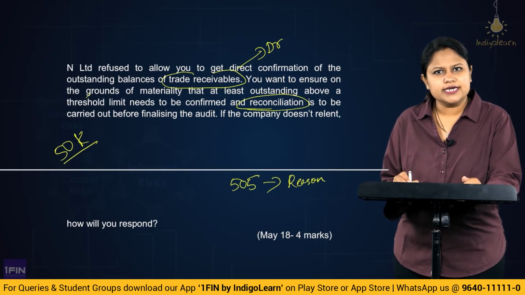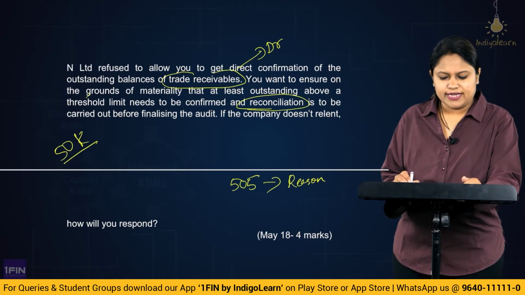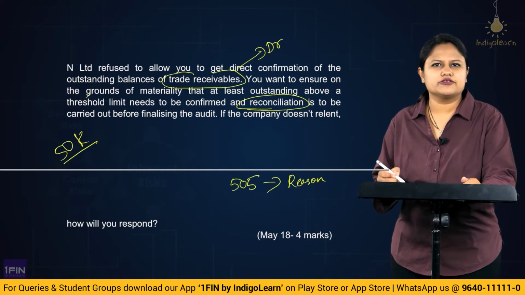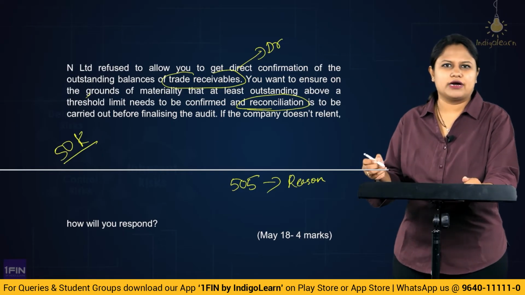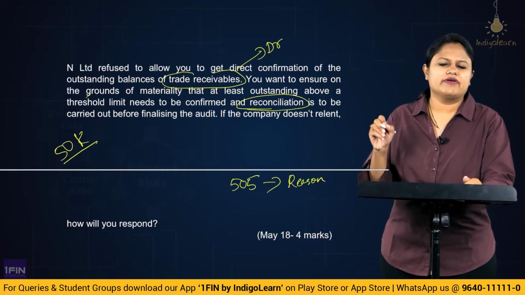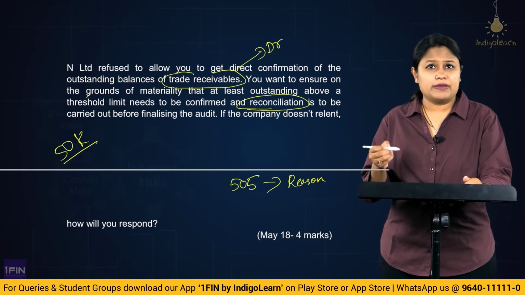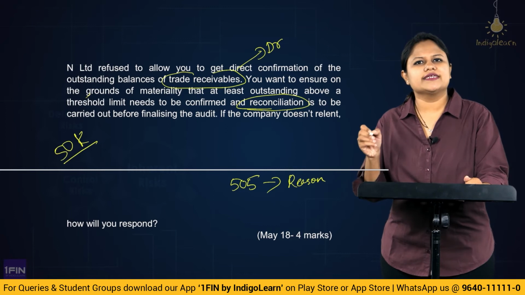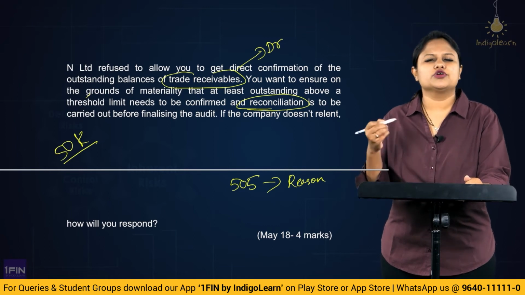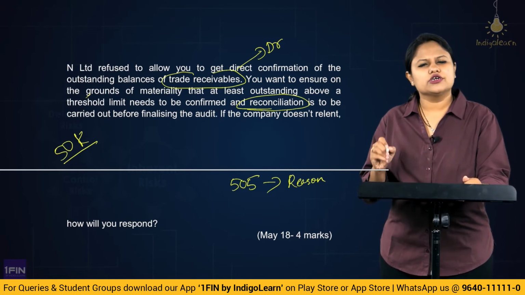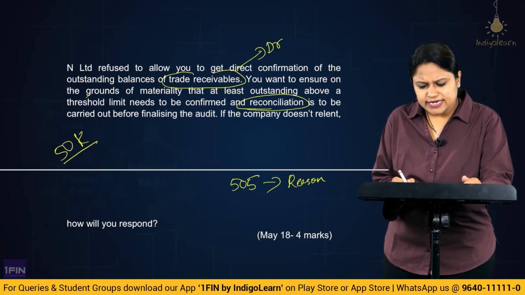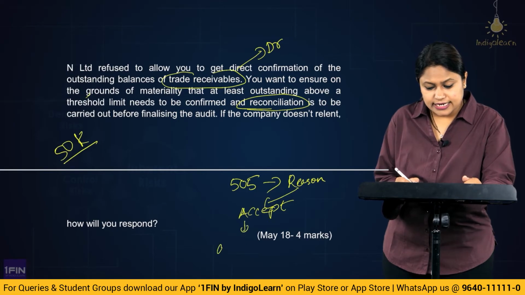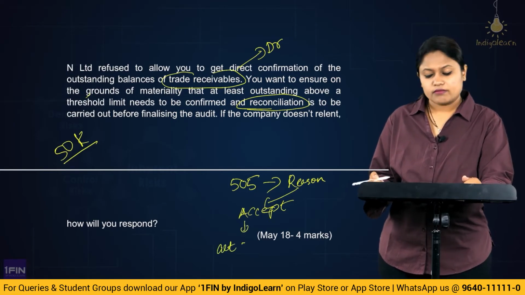If the reason appears to be genuine, maybe they believe that these particular debtors could not be traceable, or maybe the sample that you have chosen, you could not find them because they have tried in the past. They have a very genuine reason behind it. Or maybe those debtors could be under dispute. So there could be any reason which is quite genuine that they are asking you not to obtain the confirmation. So if the reason is acceptable, we will perform alternate audit procedures.